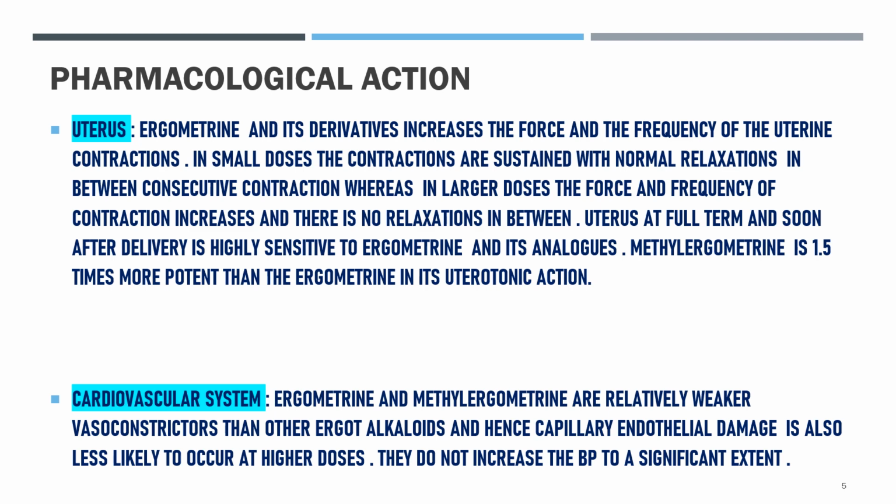Next, the uterus at full term and soon after delivery is highly sensitive to ergometrin and its analogues. Methylergometrin is 1.5 times more potent than ergometrin in its uterotonic actions. In the cardiovascular system, ergometrin and methylergometrin are relatively weaker vasoconstrictors than other ergot alkaloids, and hence capillary endothelial damage is also less likely to occur at higher doses. They do not increase the BP to a significant extent.